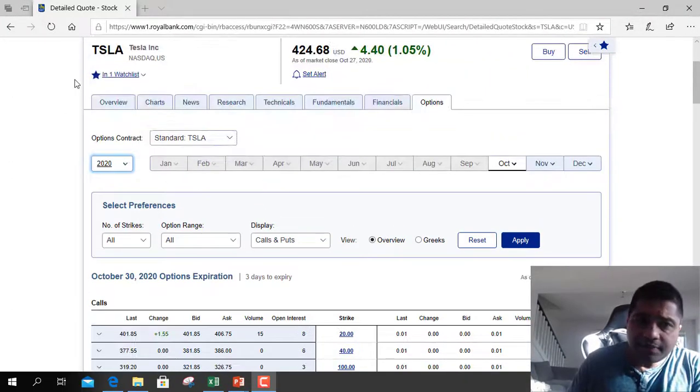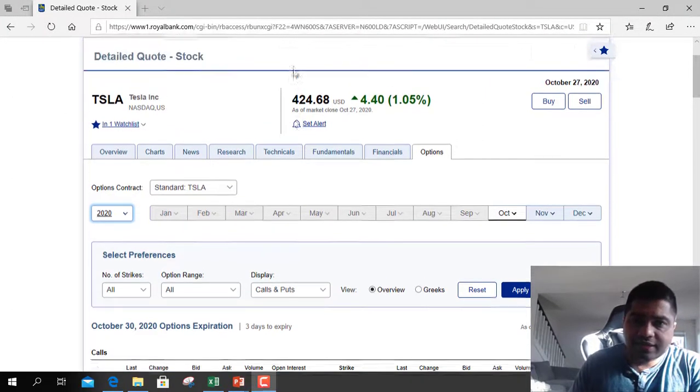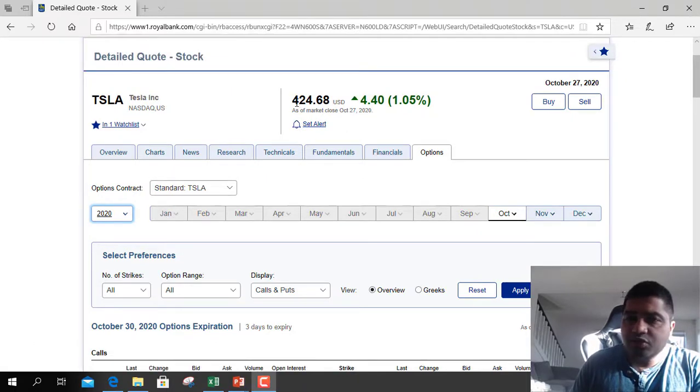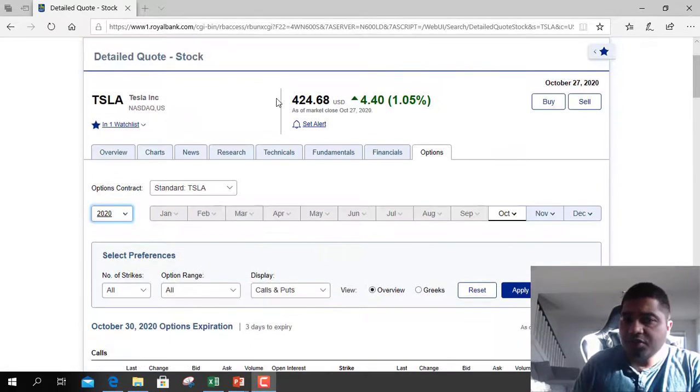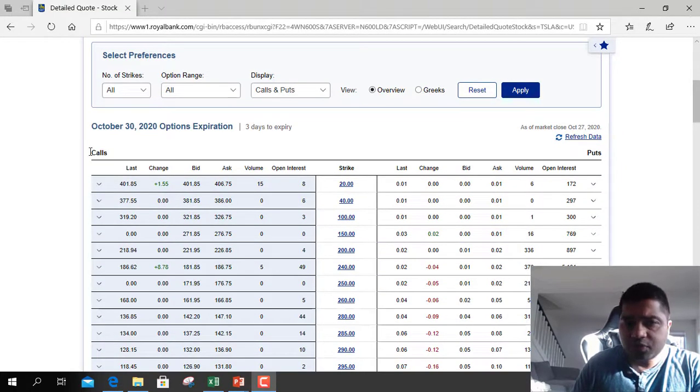So I've opened Tesla, since we were discussing Tesla. The current stock price is 424. If it is a call option, so we are looking at calls first, then we'll look at puts.